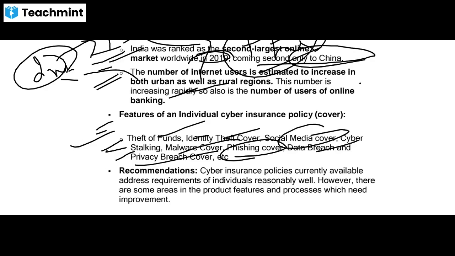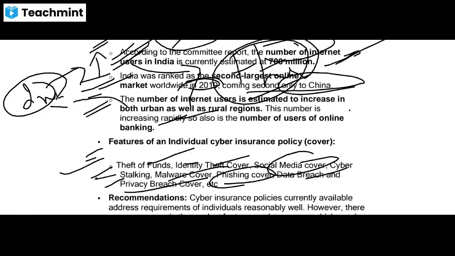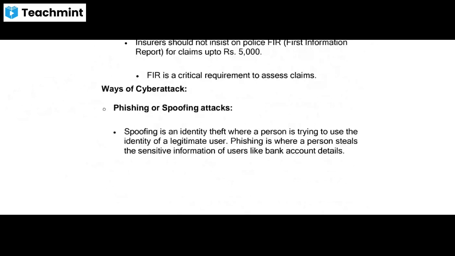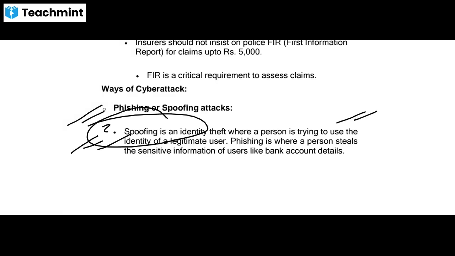So let us discuss cyber attacks. What are the ways of cyber attacks in detail? First is phishing or spoofing attacks. What is this phishing or spoofing? Spoofing is an identity theft where a person is trying to use the identity of a legitimate user. Phishing is where a person steals the sensitive information of users like bank account details. Okay, so in spoofing, the thieves are trying to hide their identity. In phishing, the person steals the sensitive information of users like bank account details.